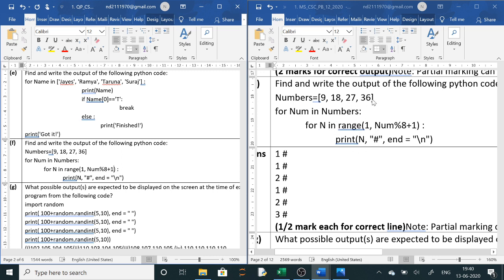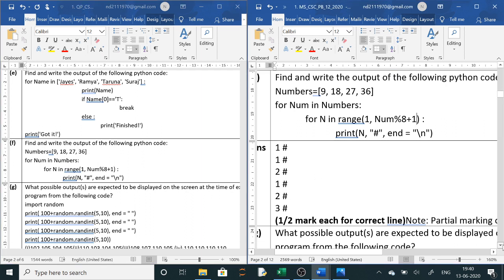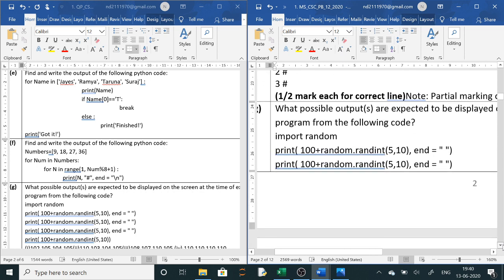Next is 36. So 36 % 8 gives 0 remainder. So 0 remainder means range(1, 1). So from 1 to 1 it will not execute. For 36 it will not print anything. So here the output will be 1 hash, then for the second, 18, 1 hash, 2 hash, and for 27 it will be 1 hash, 2 hash, 3 hash. Clear?